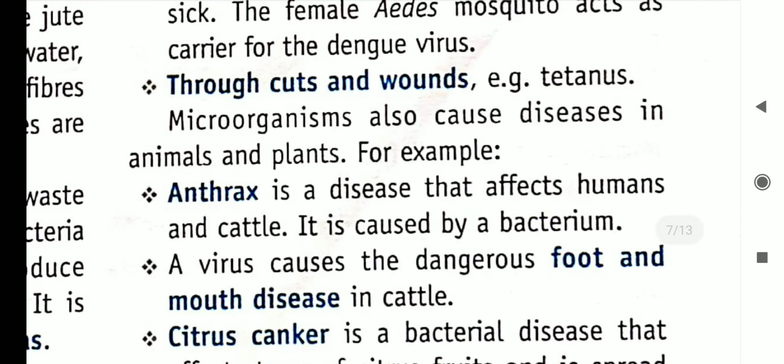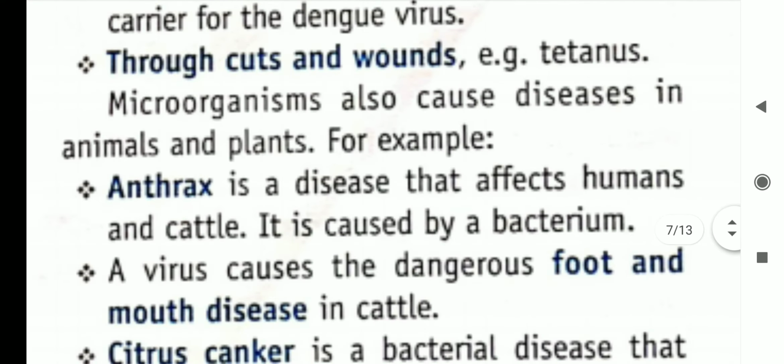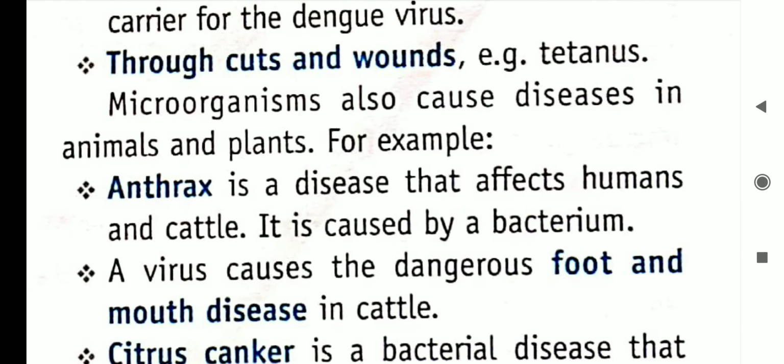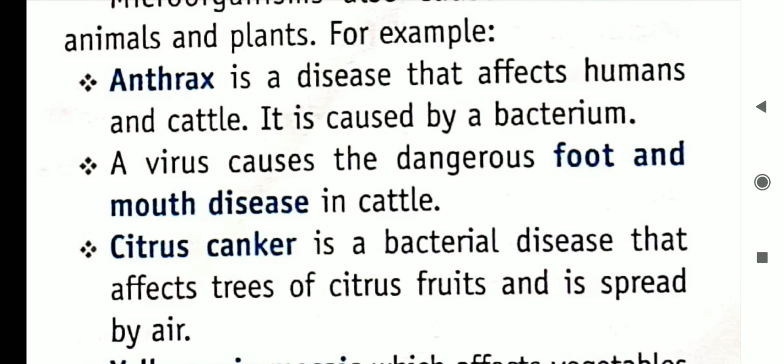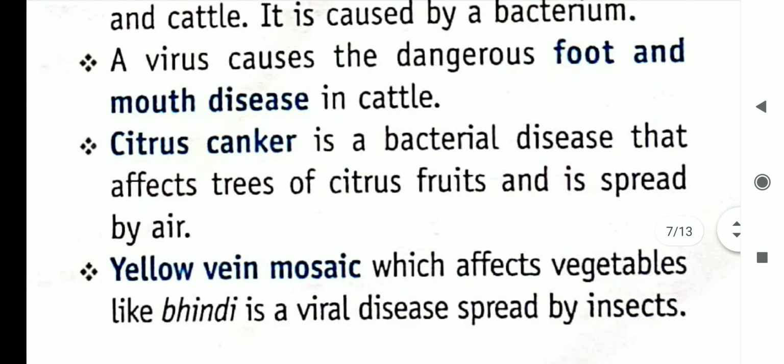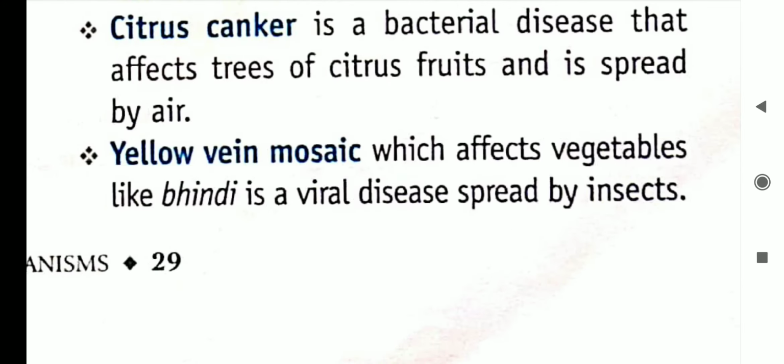Microorganisms can also cause diseases in animals and plants. For example, anthrax is a disease that affects humans and cattle. It is caused by a bacterium. Foot and mouth disease is caused by a virus in cattle. Citrus canker is a bacterial disease that affects trees and citrus fruits and is spread by the air. So there are a number of diseases that can be spread through the microorganisms.